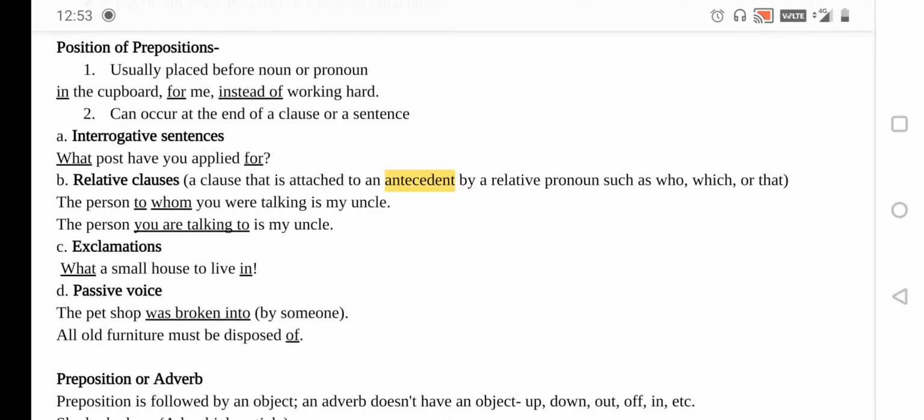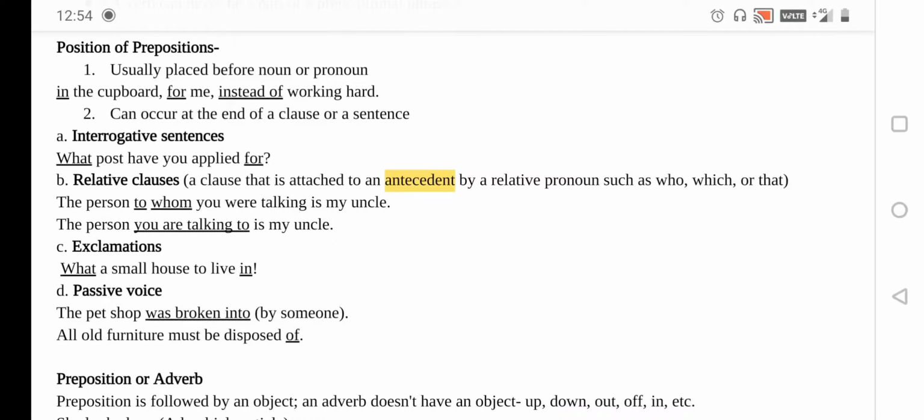That is the reason why it is called a preposition. This simply means here the noun or pronoun serves as the object. Let's take an example: in the cupboard. So here in is the preposition, the is the article, and cupboard is the object, or so to say the noun.